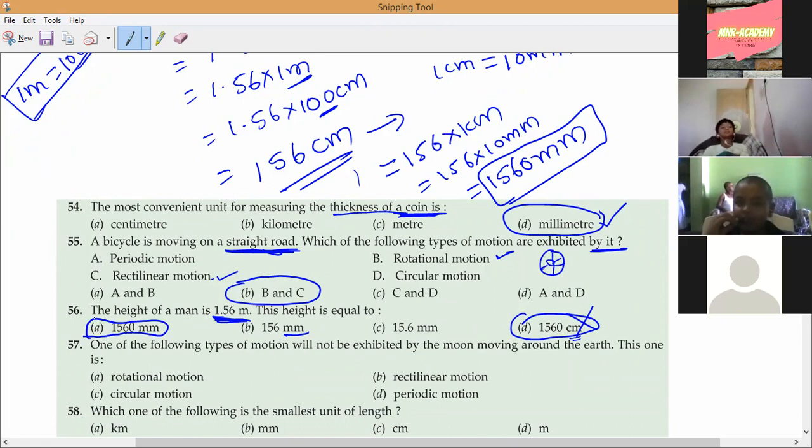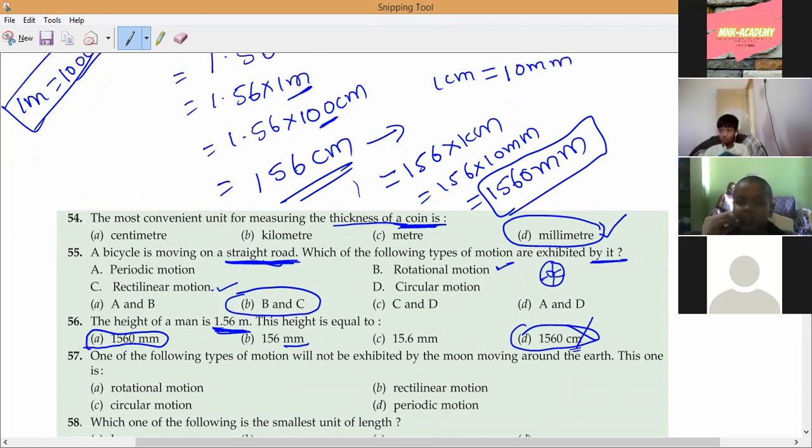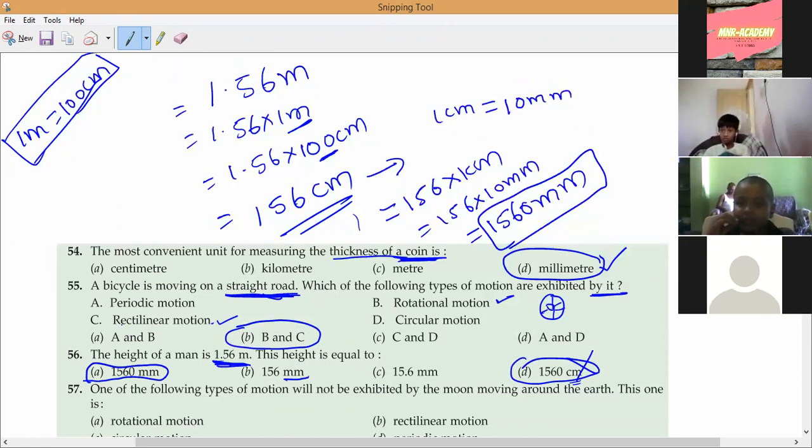Do you have a doubt, Navaneswaran? Yes, sir. First time I have seen this, sir. See, this is 156 centimeters. Is it the first time? Clear? Any doubt? In the exam, this kind of question will come at a higher standard. Even they will ask you kilometers and millimeters.